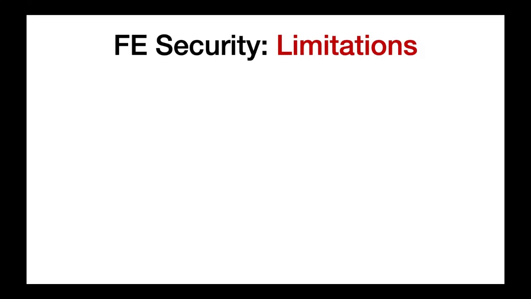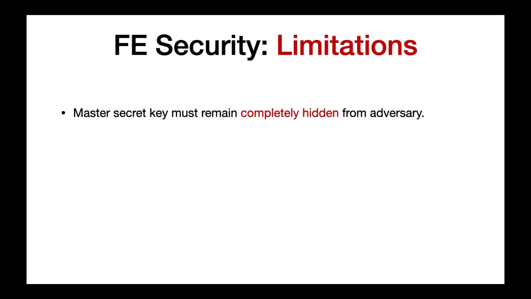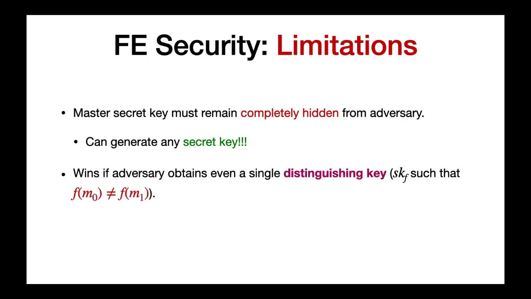But this security definition has a few limitations. For example, the master secret key must remain completely hidden from the adversary, as its exposure allows the generation of a secret key for any function. In fact, the adversary wins if it obtains even a single key for a function F such that F of M0 is not equal to F of M1, enabling the adversary to distinguish the ciphertext. Such a secret key will be called a distinguishing key.